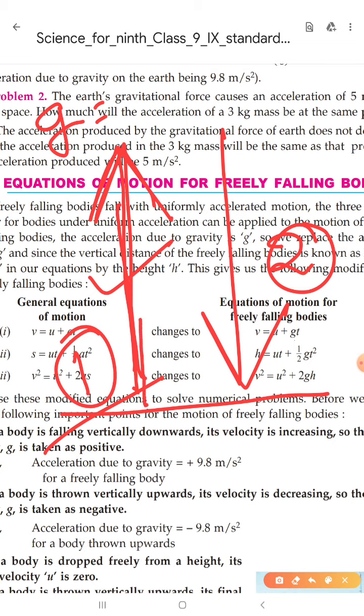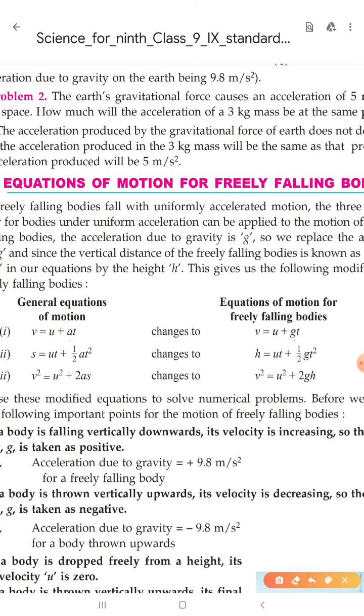Then its speed regularly decreases, and at some time its speed becomes zero. It means there is an acceleration, but that acceleration is negative, which is called retardation. So in that case we will put not plus g, but minus g. The acceleration due to gravity will be minus g, or minus 9.8 meter per second square.